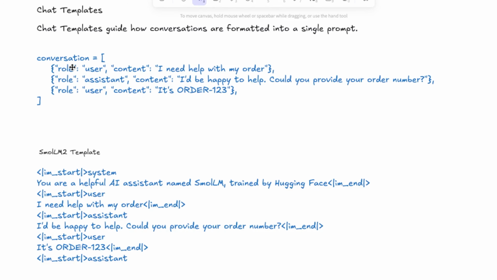For example, in this conversation, we have a user, and the user says, "I need help with my order." It is probably talking to an assistant for a ticket, something like that. And the assistant says, "I'll be happy to help. Could you provide your order number?" And the user says, "It's order 123."